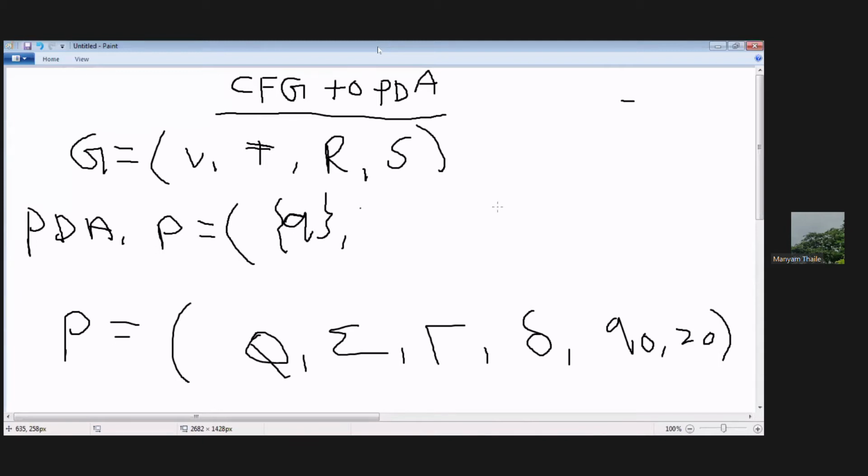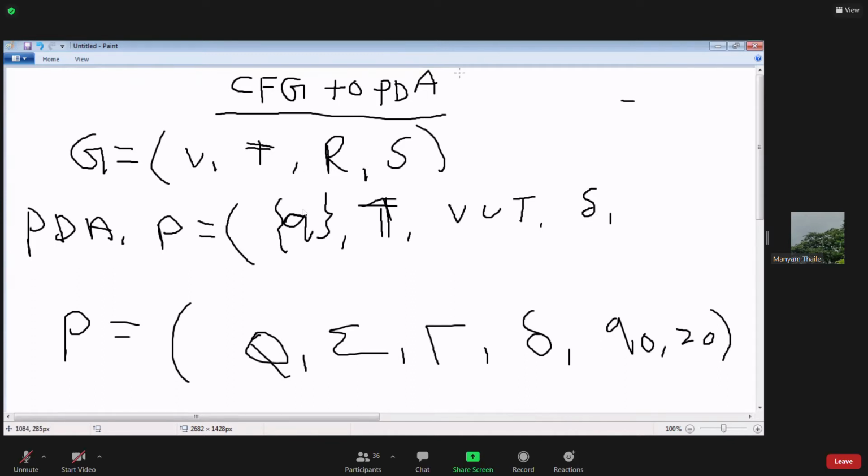Now V union T. So V is a variable, T is a terminal. It is a set. Now delta. When converting CFG to PDA, this Q is nothing but a set of states, that means variables.